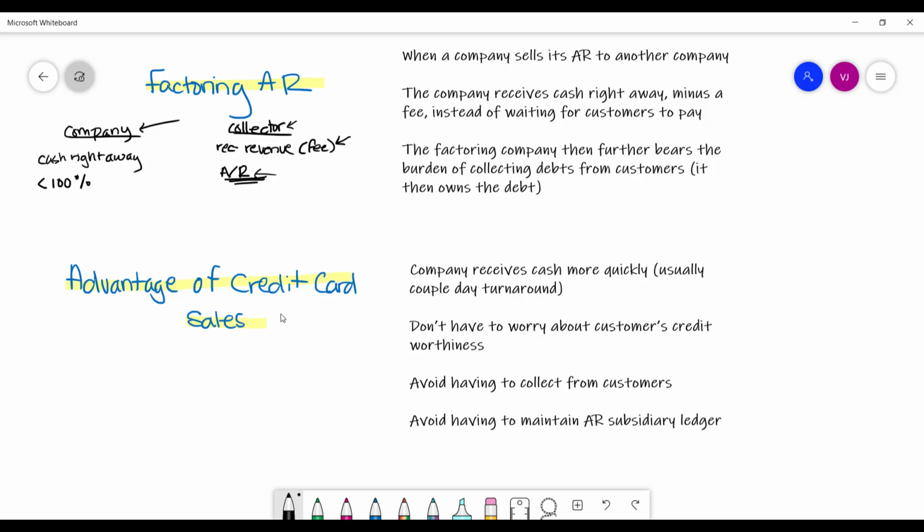So I'm sure you've come across some companies that accept cash and debit cards and checks, but they don't accept credit cards, like Winco, for example. Now, why is this? Well, first of all, it's not free to accept American Express, accept Visa, accept MasterCard, because those companies charge a fee.